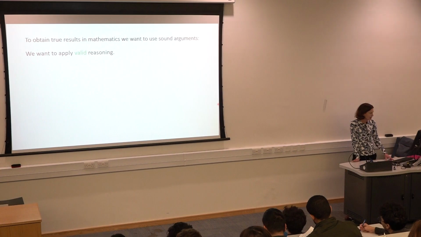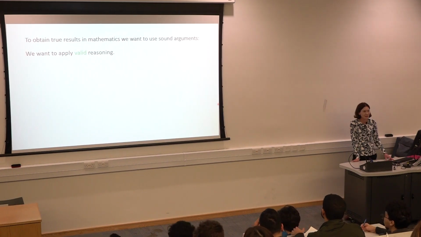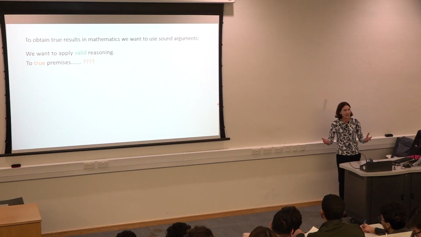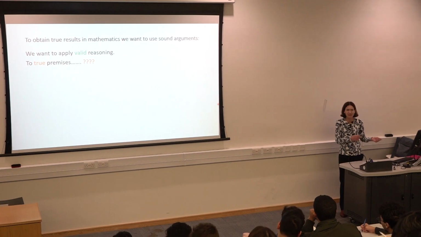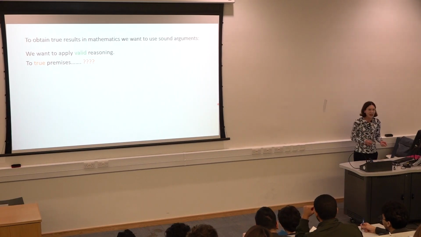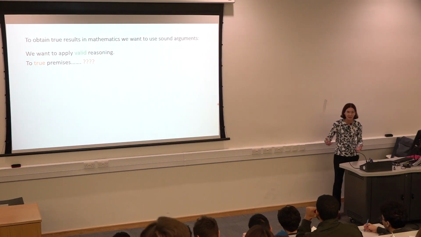That means apply some valid reasoning to true premises. Hold on a minute. That doesn't make sense, does it? So how do you know if something's true in mathematics? You apply good logic to something that's true in mathematics. This is circular, right? This is not very good. So how are we going to actually know if something is true in mathematics?